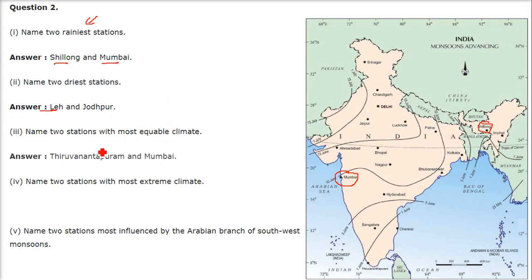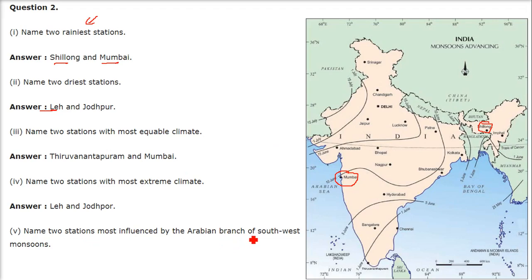Name 2 stations with most equable climate. Equable climate means there is a lot of moderation in the seasons or temperatures. Thiruvananthapuram and Mumbai, these are 2 places. Name 2 stations with most extreme climate. Leh and Jodhpur. Jodhpur is quite hot, and Leh is quite cold.